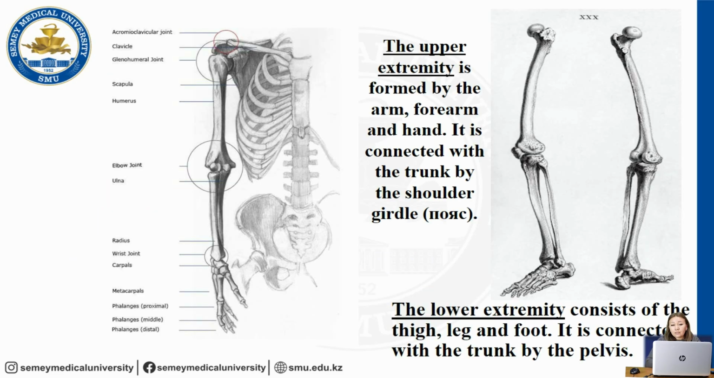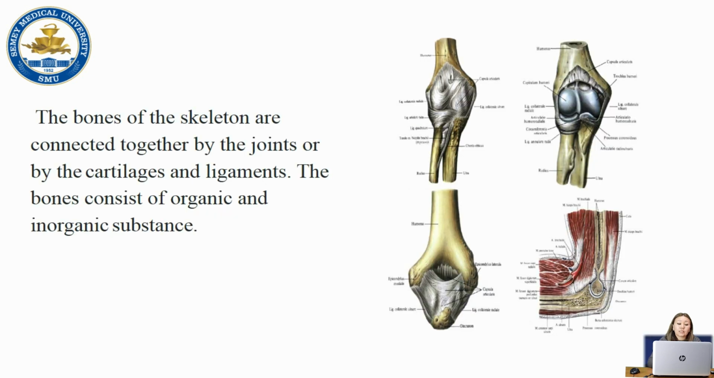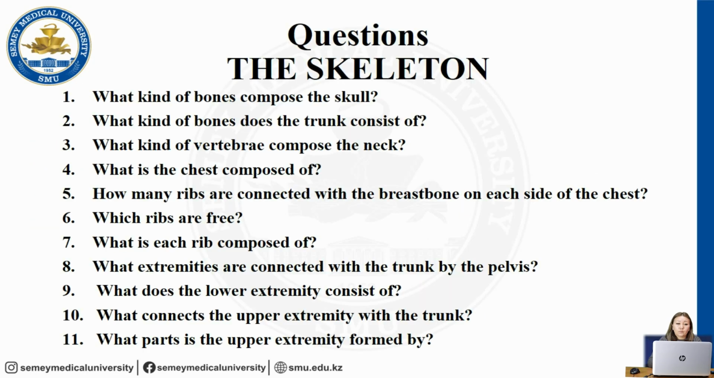The upper extremity is formed by the arm, forearm, and hand. It is connected with the trunk by the shoulder girdle. The lower extremity consists of thigh, leg, and foot. It is connected with the trunk by the pelvis. The bones of the skeleton are connected together by the joints or by the cartilage and ligaments. The bones consist of organic and inorganic substances.